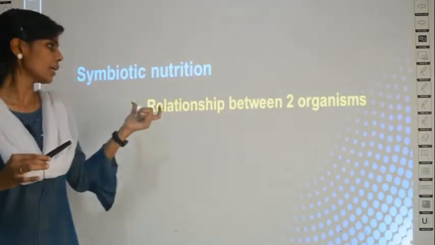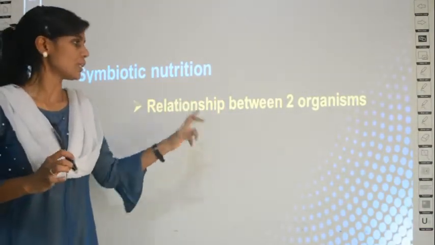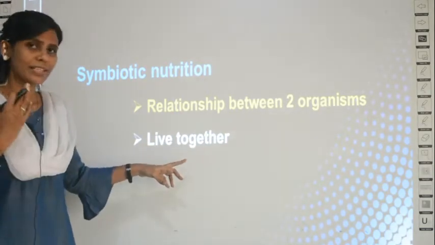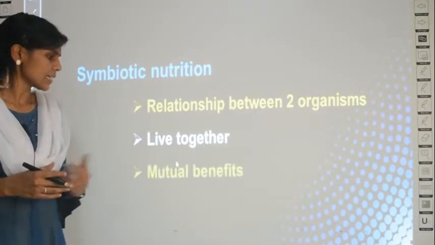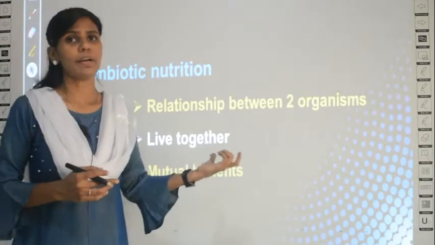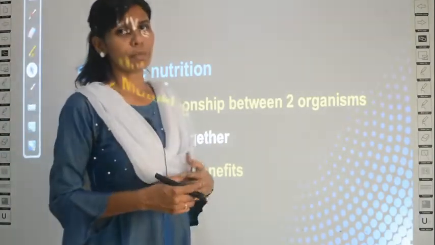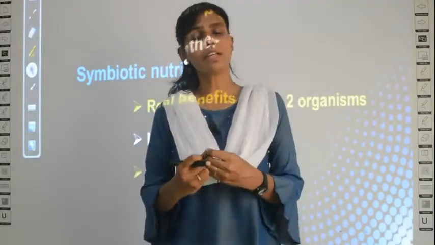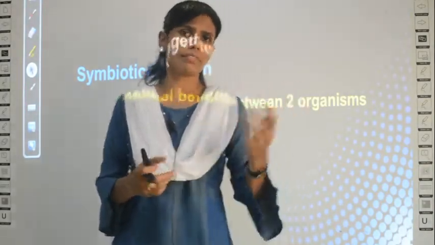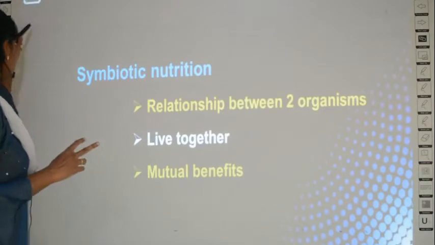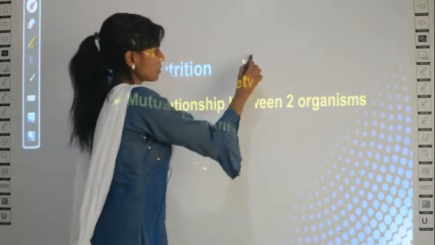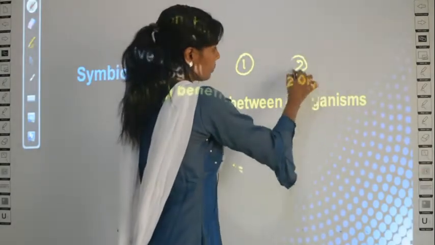What is symbiotic? It is a relationship between two organisms which always live together and have mutual benefits. What is mutual benefit? Mutual benefit means both are benefited from each other. Say for example, there is organism number 1 and organism number 2.